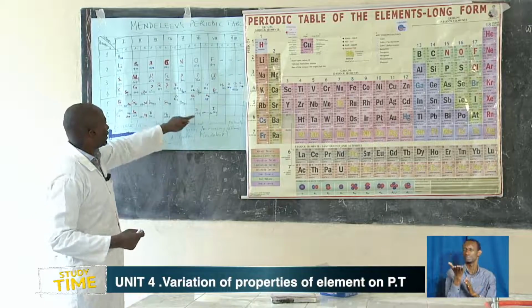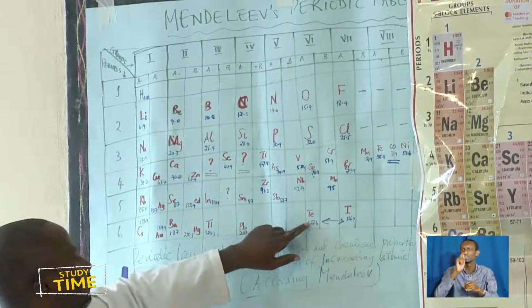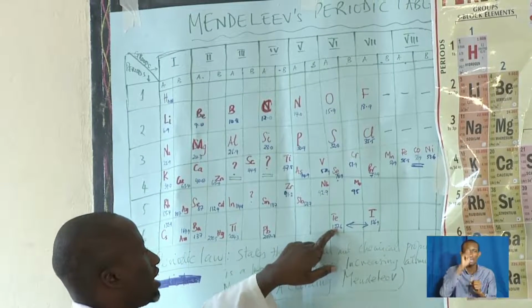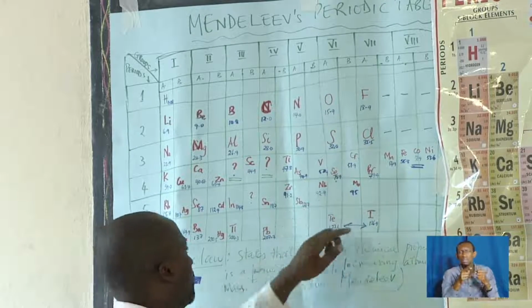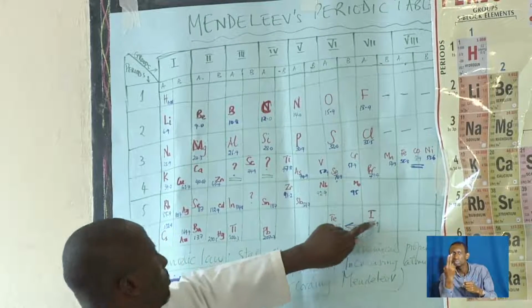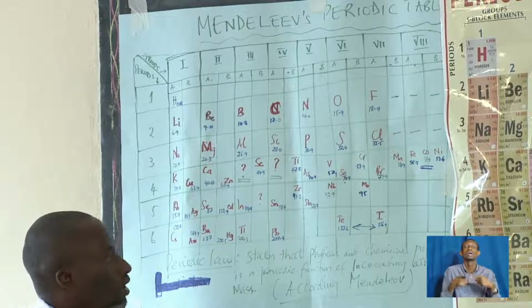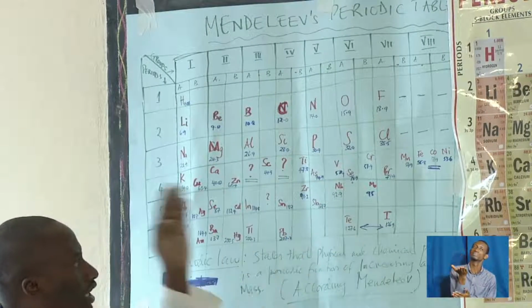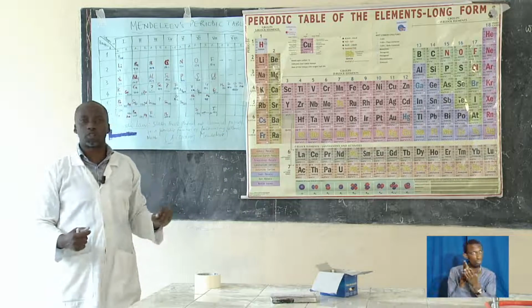Because when you look at this, if it is increasing atomic mass, you'll find, for example, tellurium, which is 127, and iodine, 126, should be before tellurium, but he arranged it in that position. So he put iodine in its right position. He put cobalt also in its right position.